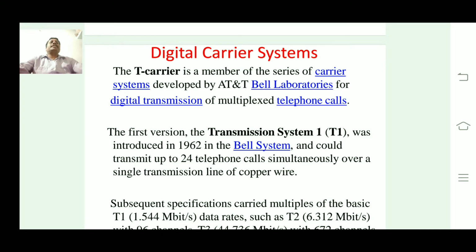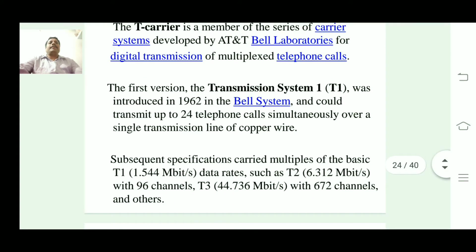The first version of the transmission system was introduced in 1962 in the Bell system and could transmit up to 24 telephone calls simultaneously over a single transmission line of copper wire.